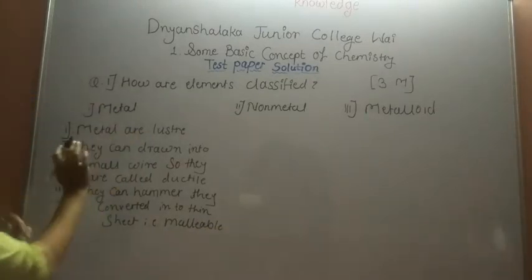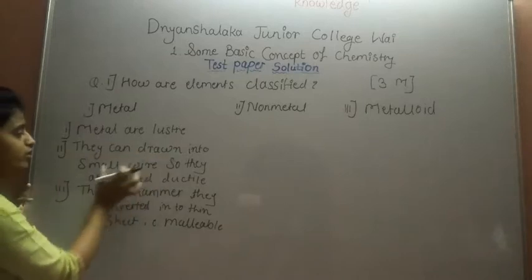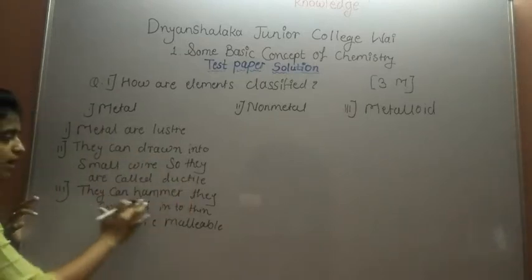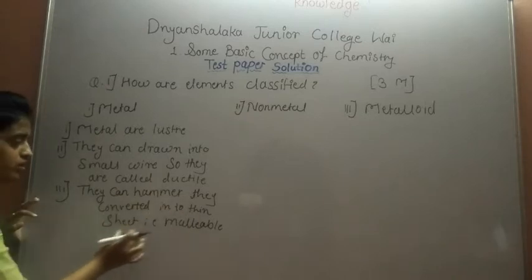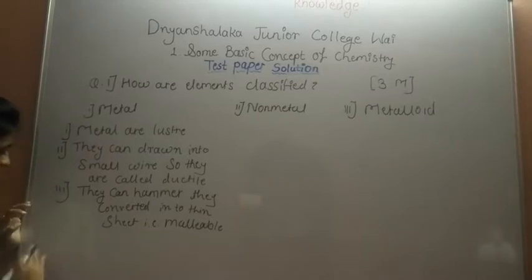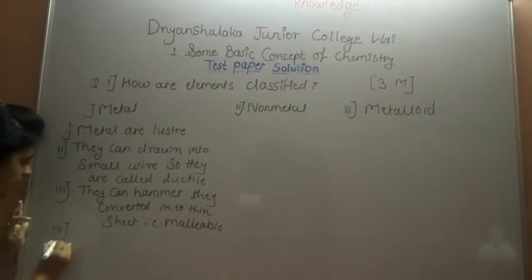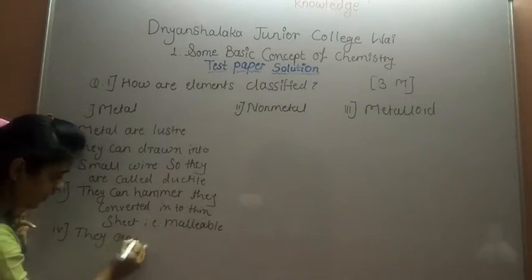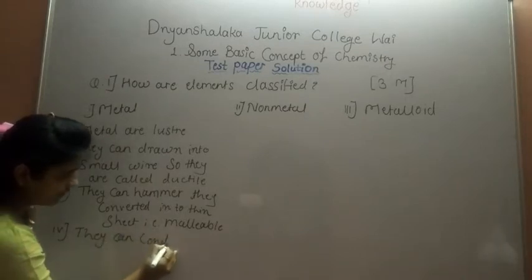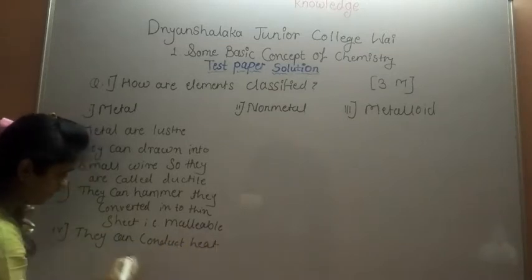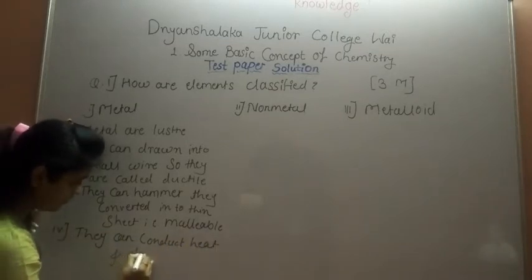Metal are luster means shiny appearance. Second, they can be drawn into small wire, so they are called as ductile. And next, they can be hammered. They are converted into thin sheet. So that is property malleable. And important next property, they can conduct heat and electricity.